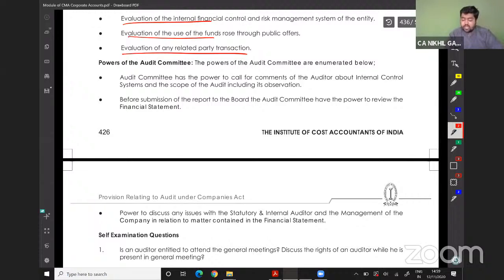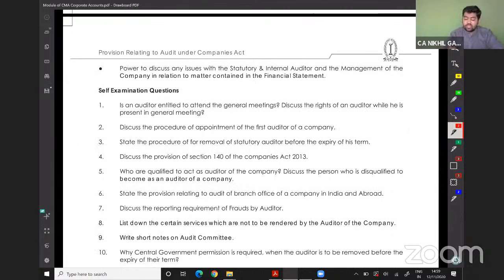The audit committee has the power to call for comments from the auditor regarding the internal control of the company. Before submission of the report to the board, the audit committee has the power to review the financial statements. It also has the power to discuss any issue with the statutory or internal auditor and the management of the company in relation to the matters contained in the financial statements.